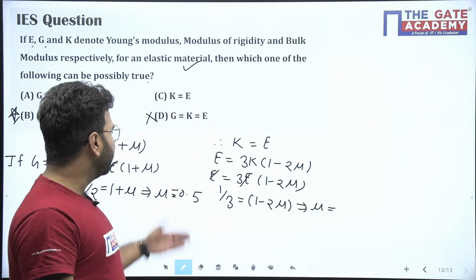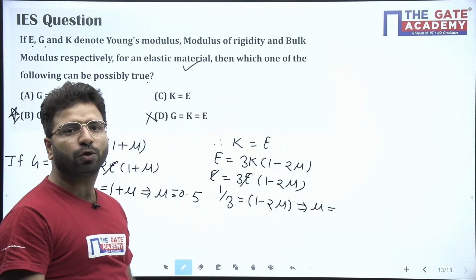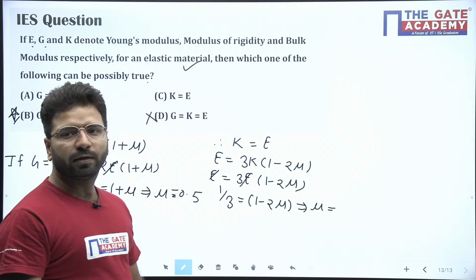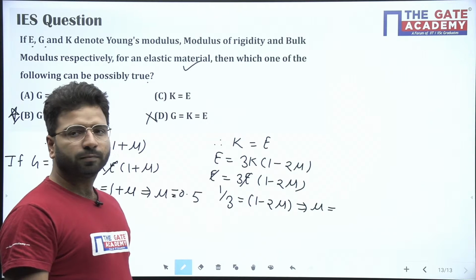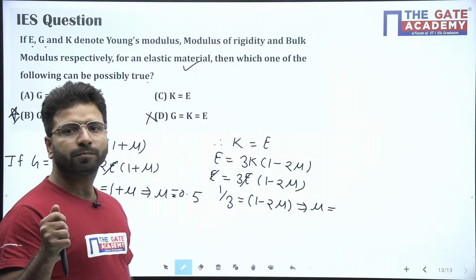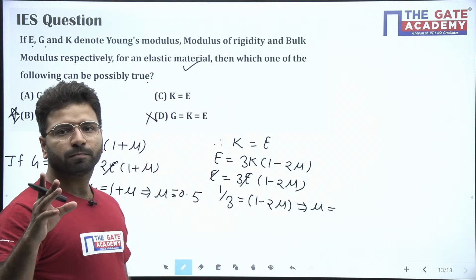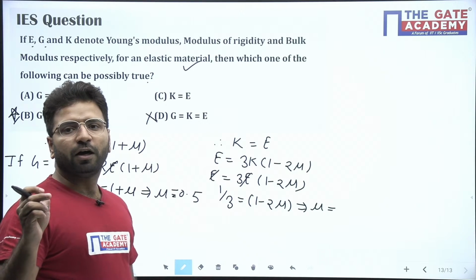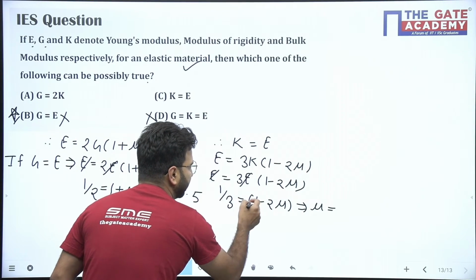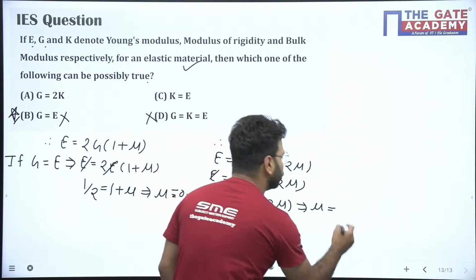Tell me first. 1 by 3 is equal to 1 minus 2 mu. So 1 minus 1 by 3, that is 2 by 3, is equal to 2 mu. How much is it coming? If we solve here, 2 by 3 is equal to 2 mu. So 2 and 2 cancel, and mu comes to 0.33.